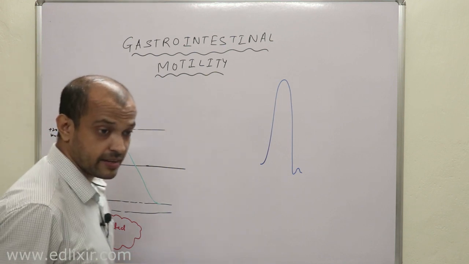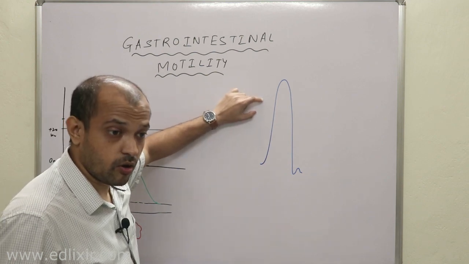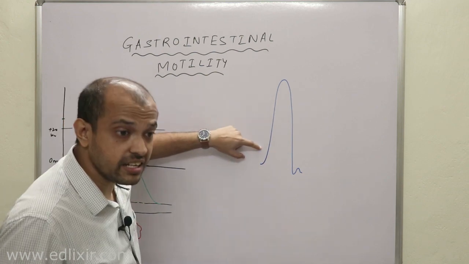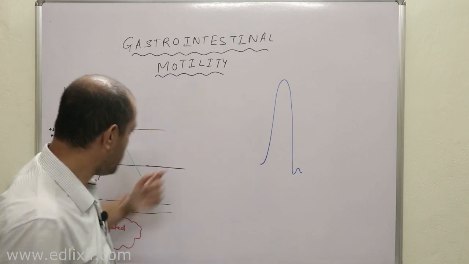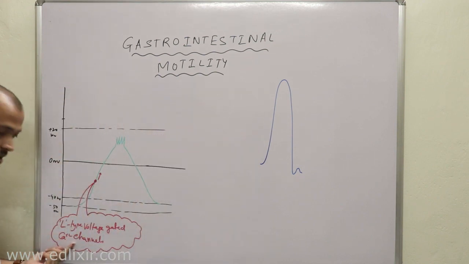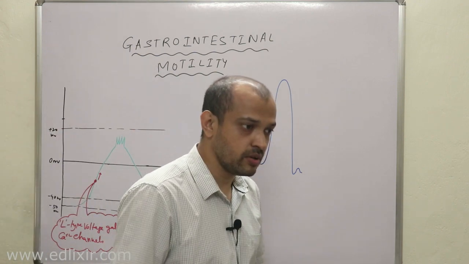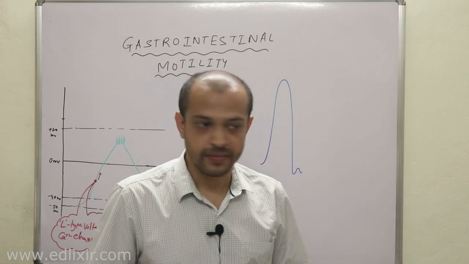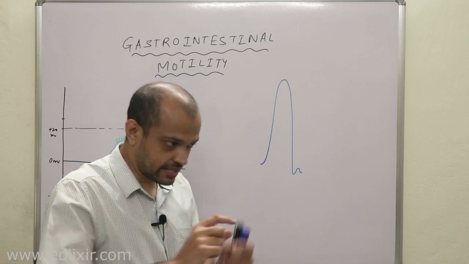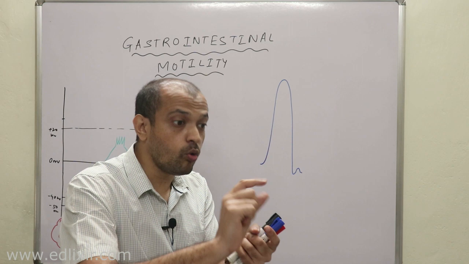This is because the action potential of neurons is entirely dependent on voltage gated sodium channels, but the action potential of smooth muscle depends on L-type voltage gated calcium channels. These L-type voltage gated calcium channels actually require more time to open compared to voltage gated sodium channels.